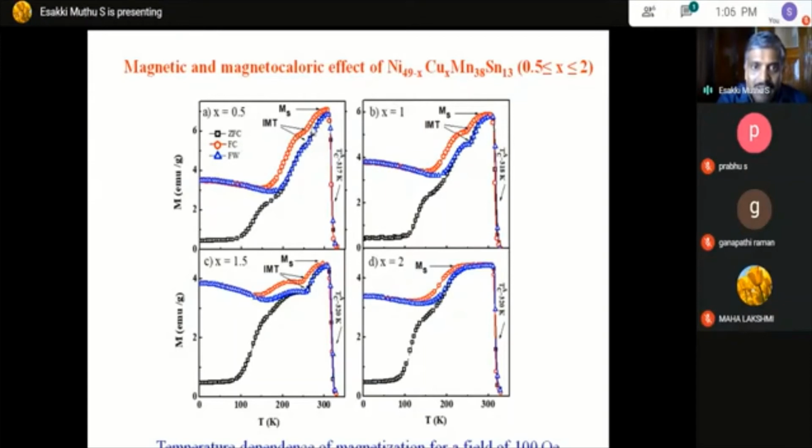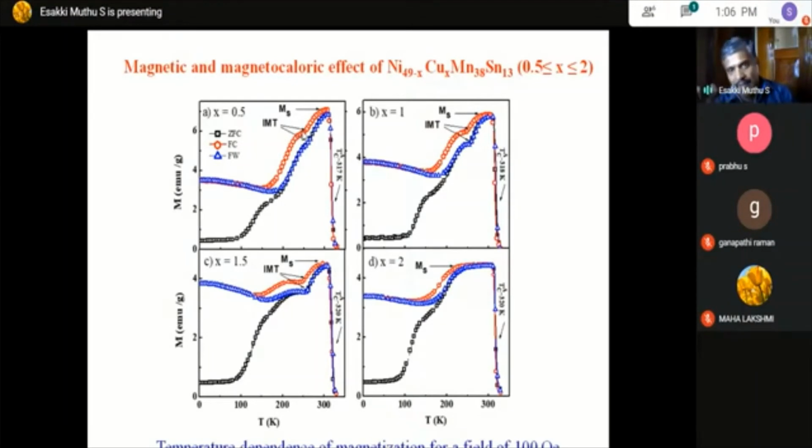So here, due to the substitution of copper, what we observed is that there is a transition that occurs, called the inter-martensite transition. This is due to the substitution of copper in nickel. Due to the internal pressure, there is an inter-martensite transition. We call this region the inter-martensite transition, that's what IMT. So here, how does this inter-martensite transition influence things?